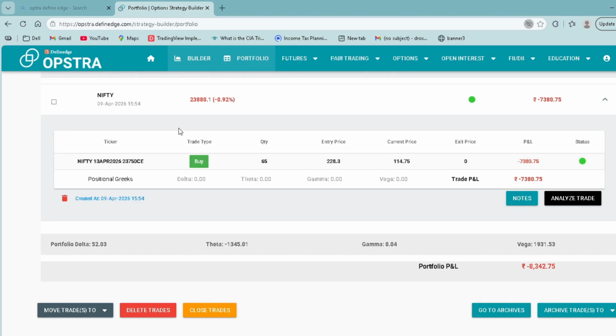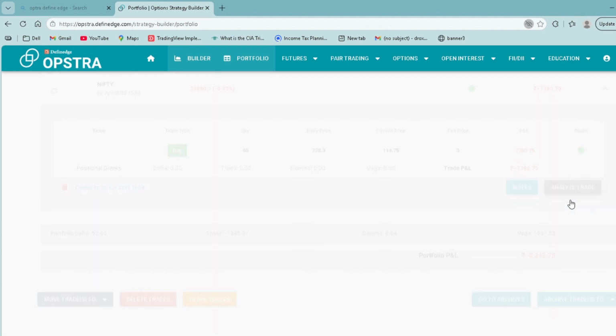So today the market is at 23,880. So I should be in profit, right? But look here, I am in loss of 7,380 rupees. That is, the market is trading at 23,880 and I'm in loss of 8,242. Let me go to analyze.